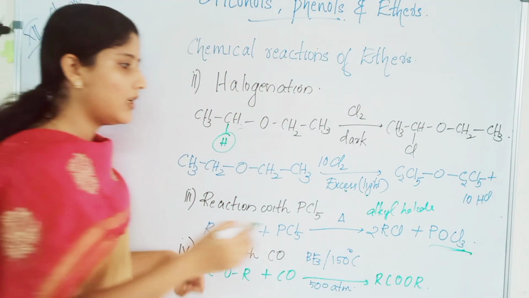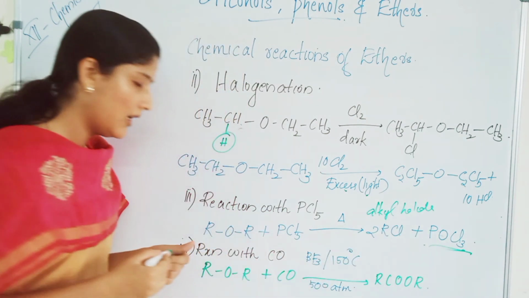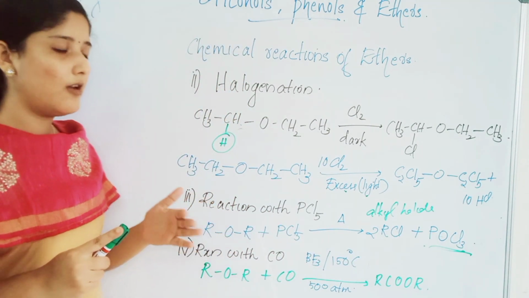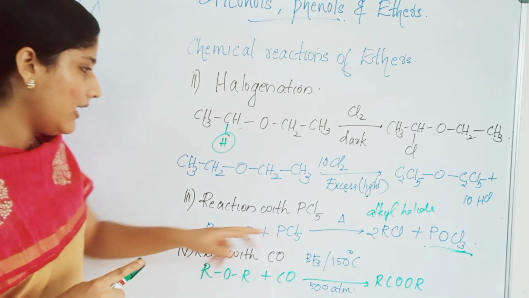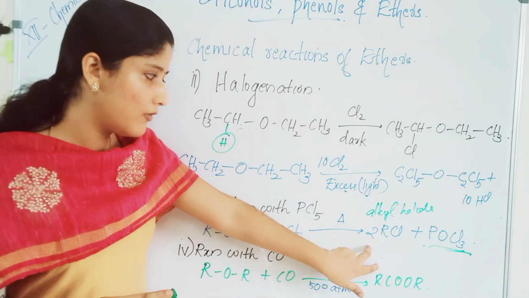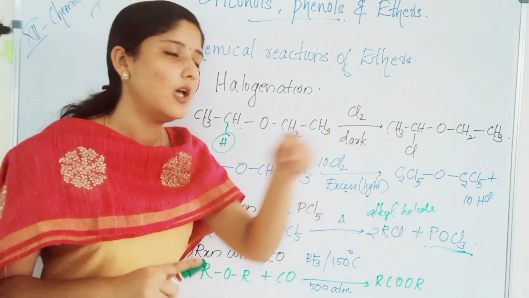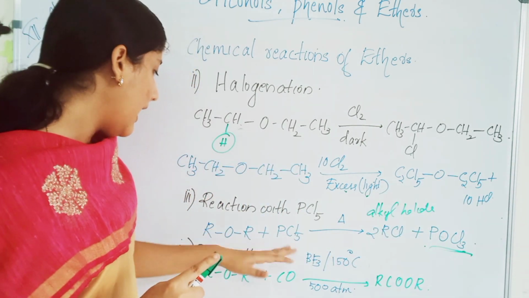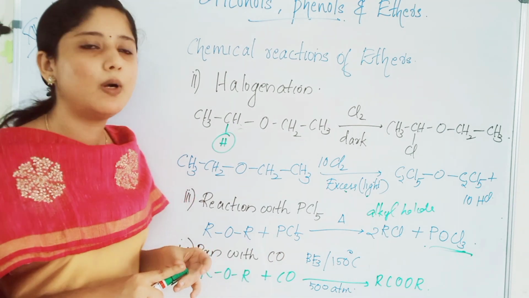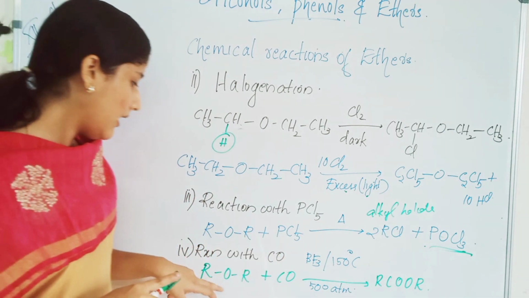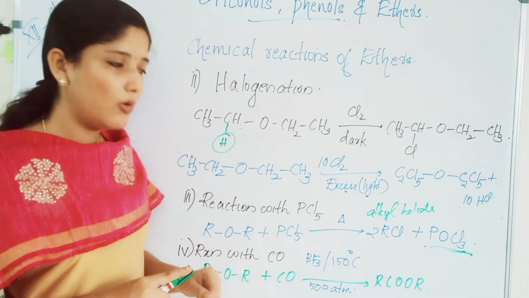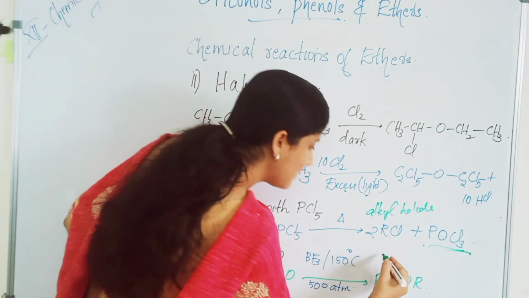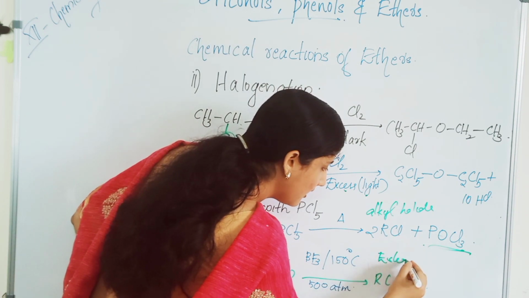Phosphorus oxychloride is POCl3. When an ether reacts with phosphorus pentachloride, PCl5, we will get the corresponding alkyl halide. 2 moles of alkyl halide you will obtain, plus POCl3, phosphorus oxychloride. The last reaction is the reaction with carbon monoxide, CO. Ethers react with carbon monoxide to get the corresponding ester. Ester you will get here.